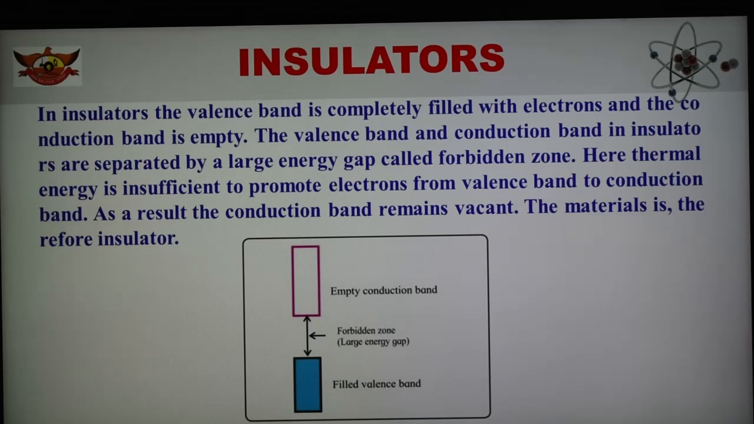So in the case of an insulator, the conduction band is empty and the valence band is filled. So this is about the insulator: why it is an insulator, and why this material cannot conduct electricity. This is the reason: there is no transfer of energy to the electrons from the valence band to the higher empty conduction band.